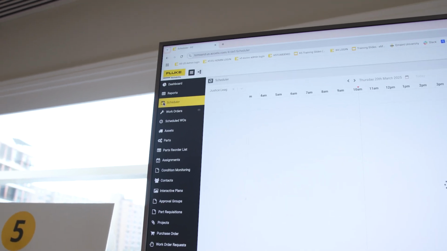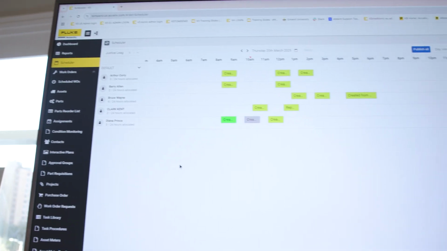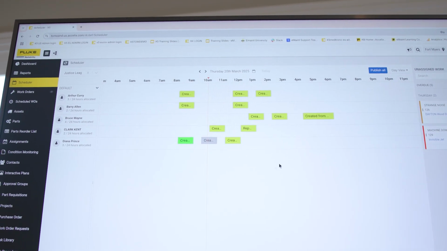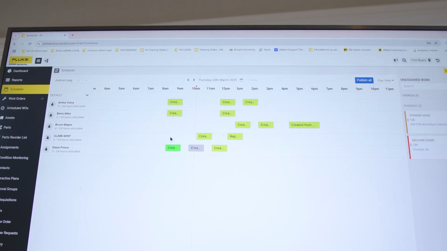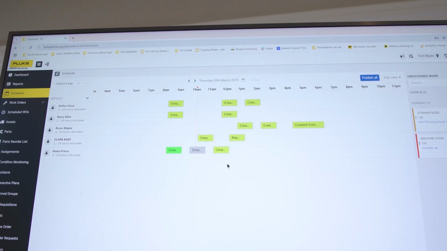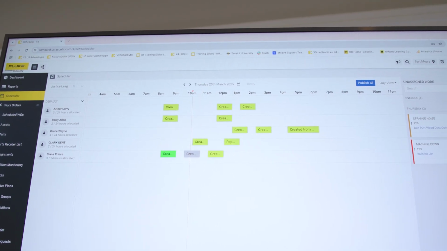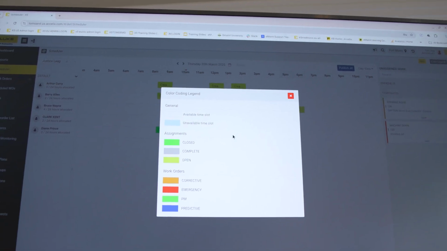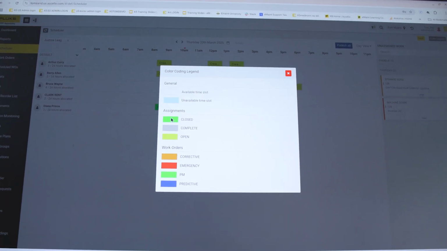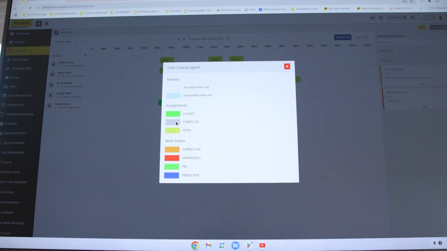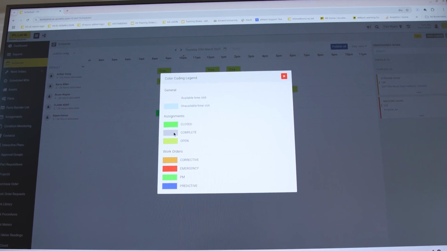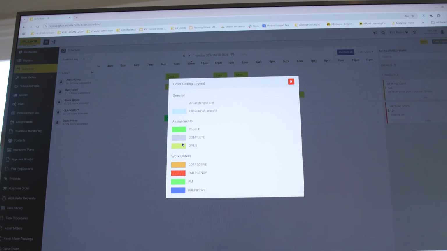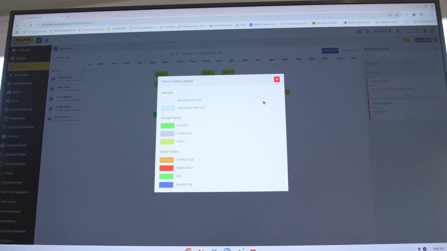From the scheduler, you can see I've done some extra things here on my schedule that you may not have on yours. For example, in the middle here, you see the colors, the yellow, the green, and the gray. If I look at my color legend up here on the top right, it'll tell you what those colors indicate. The green indicates it's a closed work order. Gray indicates the technician marked it as complete and someone needs to come in and close it, and the yellowish color means it's an open work order.